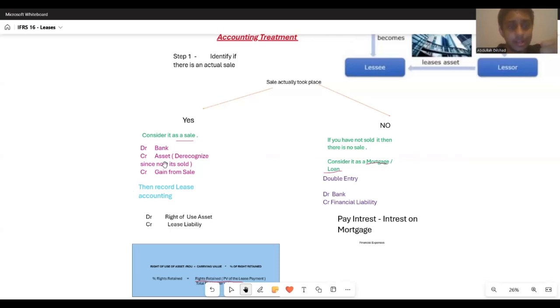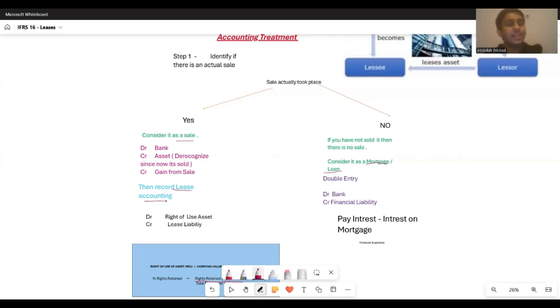That is number one. Number two, you'll be selling it to a third party, right? Once you're selling it to the third party, you will draw up a clause. The clause says that the third party has to lease it back to you, right? So then what happens is you need to do lease accounting.